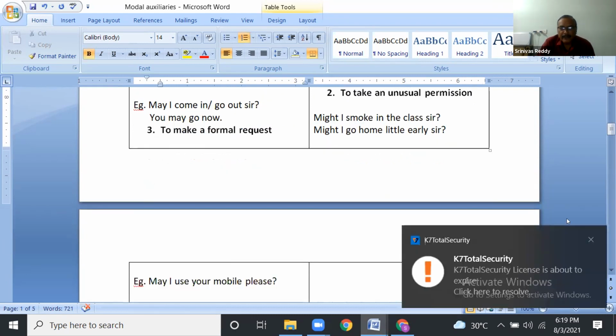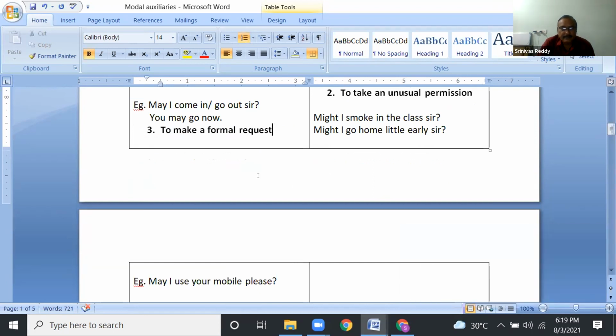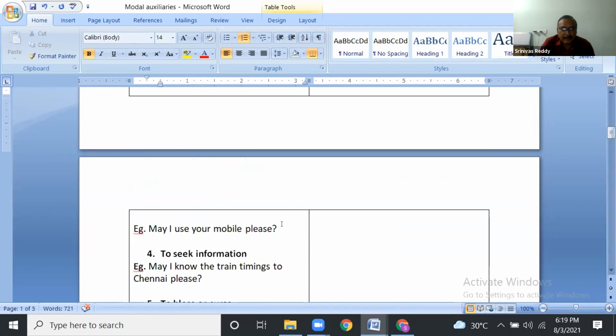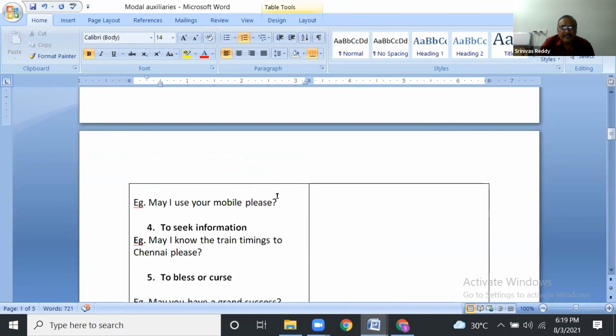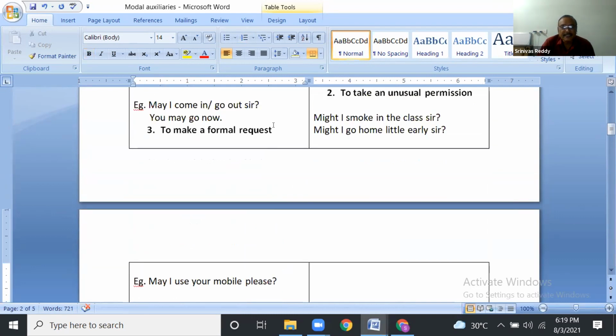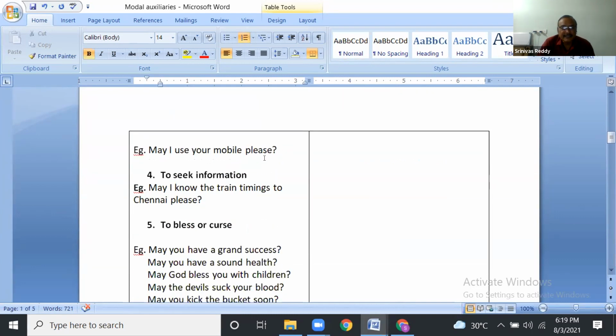Next, to make a formal request. May I use your mobile, please? It is also a request. Can I use your mobile, please? May I use your mobile, please? This is also a formal request. To seek information: May I know the train timings to Chennai, please? May I know the course details, please?